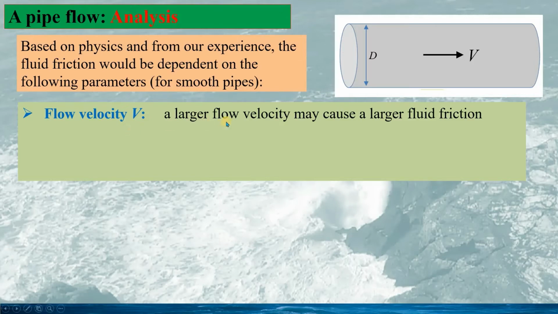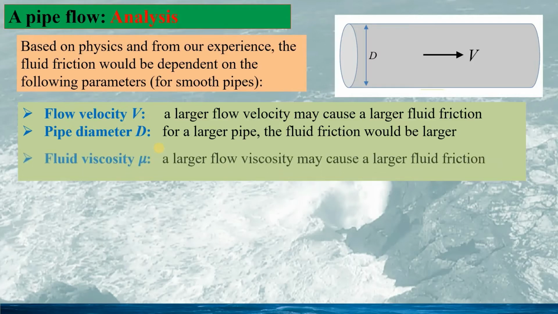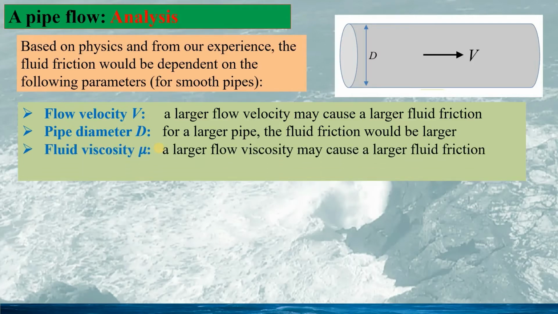This is for sure, since a larger fluid velocity might cause a larger fluid friction. Pipe diameter is again understandable. For a larger pipe, the fluid friction would be larger. The fluid viscosity is also understandable. For a larger fluid viscosity, the fluid friction would be larger.